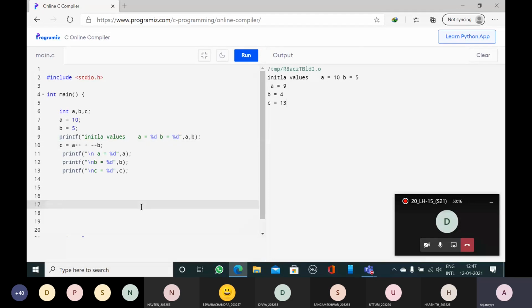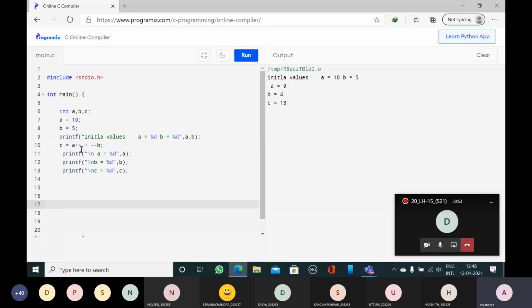A plus plus plus B minus minus. Can anybody tell what is the output now? One time I had used prefix, another time I had used postfix. One I have used increment, another I had used decrement. A is 11, correct. B is 4, correct. C is 14.